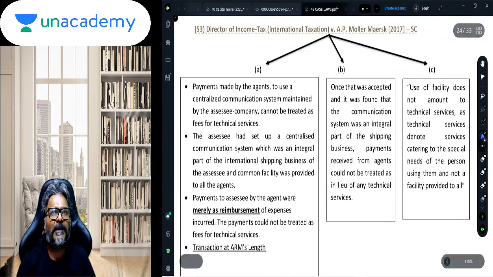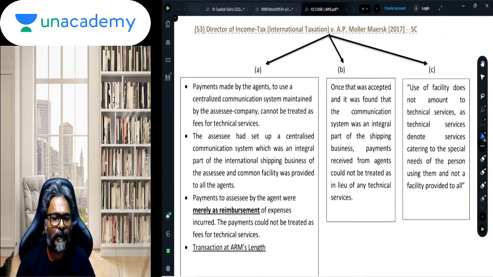So case law 53 is all about the Director of Income Tax, International Taxation versus A.P. Moller-Maersk, 2017 Supreme Court judgment. Now students, this is a case of a shipping company which has appointed an agent in India. For that purpose, across the world, whosoever are the agents of the shipping company, they have to set up or install a software in their office premises for the purpose of getting real-time information of the movement of their ships across the world.